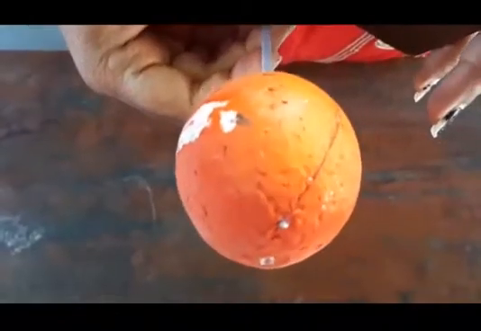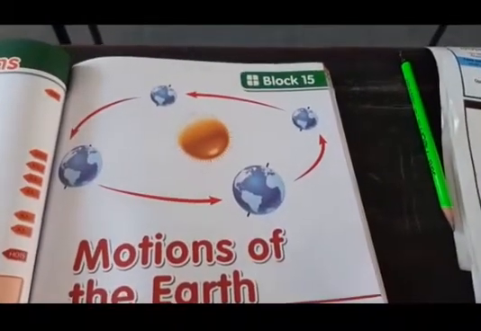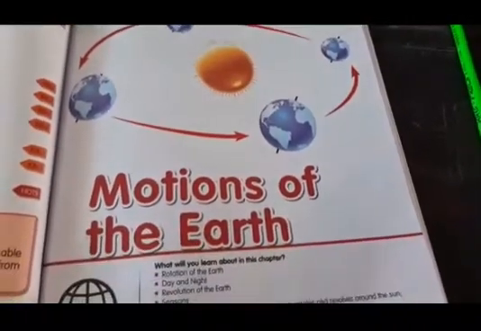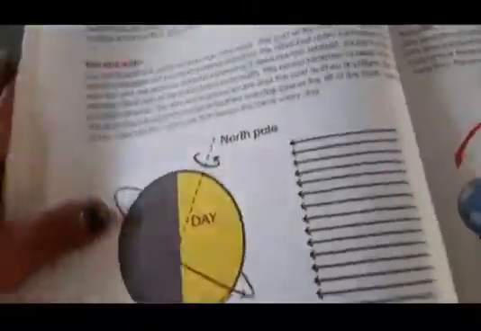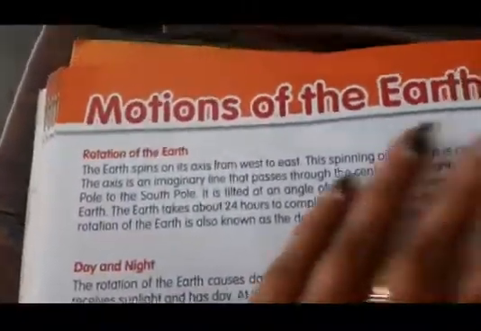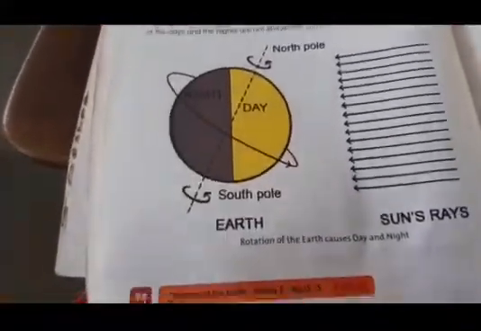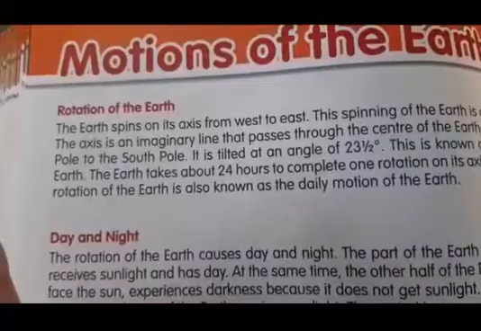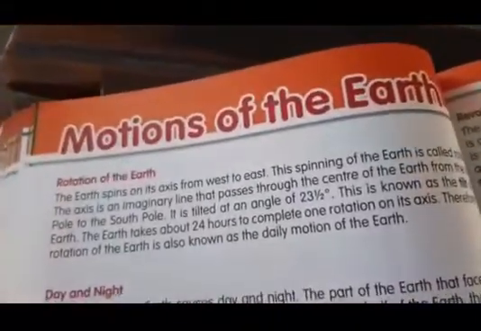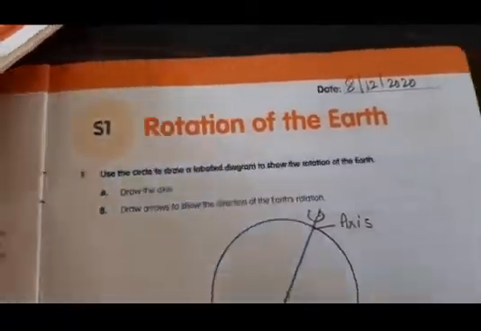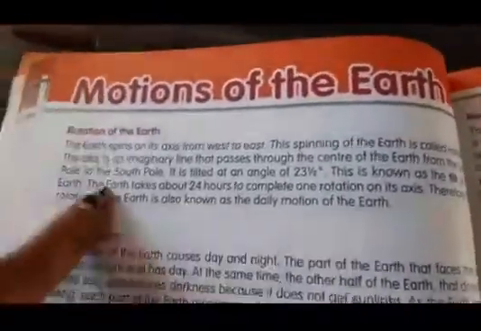Okay, understood? Now my dear children, take out your reader before starting our workbook, block 15, motion of the earth. Page number 94. Our topic today is rotation of the earth, children. Page number 94, rotation of the earth. This is our S1, children. Let me show you once. See here, rotation of the earth, S1. Today I will explain about this much, S1.